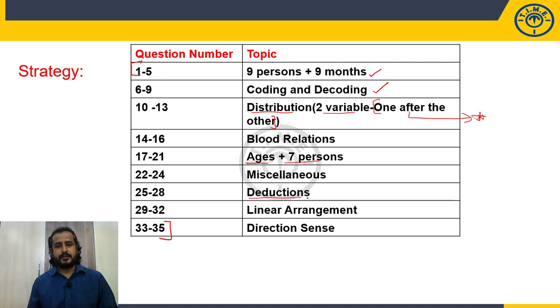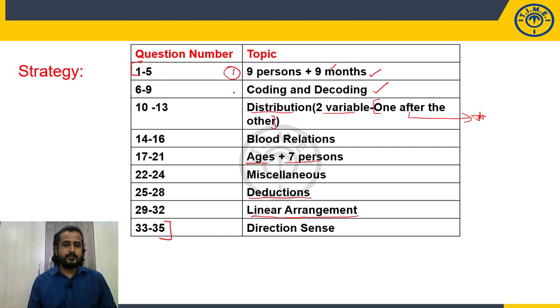25 to 28, deductions questions. 29 to 32, linear arrangement, simple linear arrangement. 33 to 35, directions questions. Now, what could be the correct strategy for attempting this paper? See, in this paper 1 to 5, 9 persons and 9 months are given. Without any hesitation, I am going to choose this one because I know how to solve the months and persons related questions, right? So this will be my first attempt.